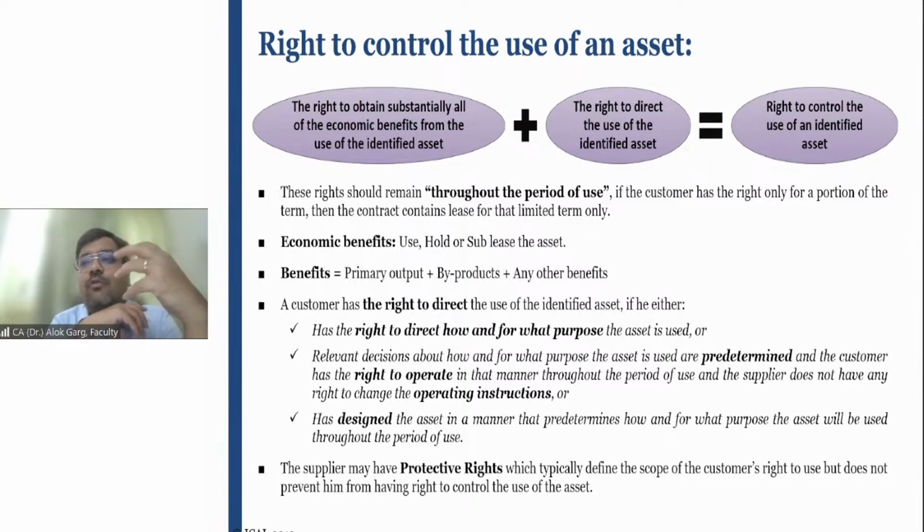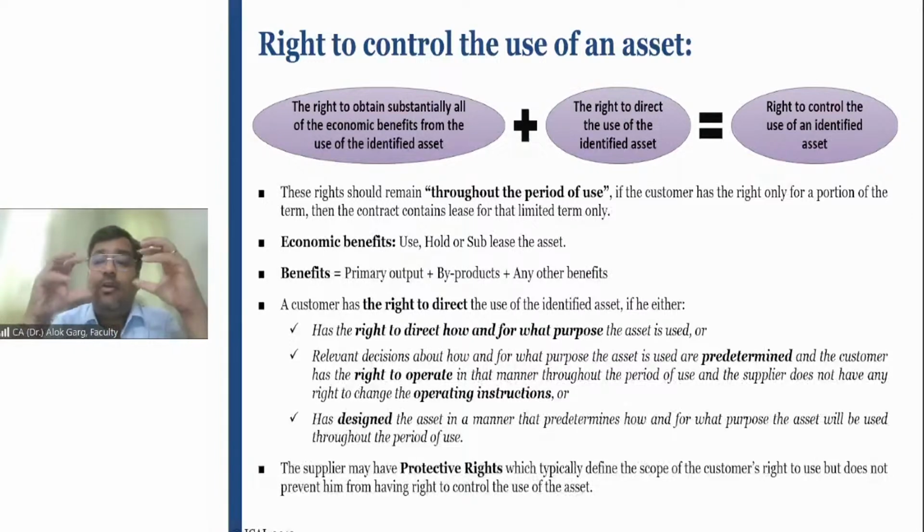Right to use means you got a right to have possession of that asset, and you have a right to use that asset. But in which manner you have to use it, how, and where you have to use it, who is controlling that? This is known as the right to control the use of an asset.